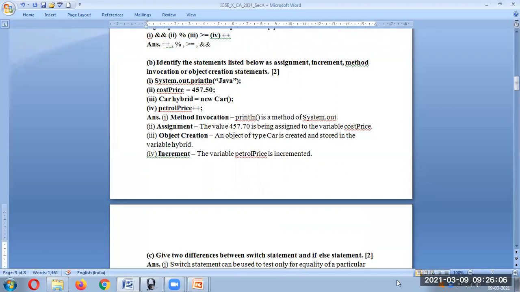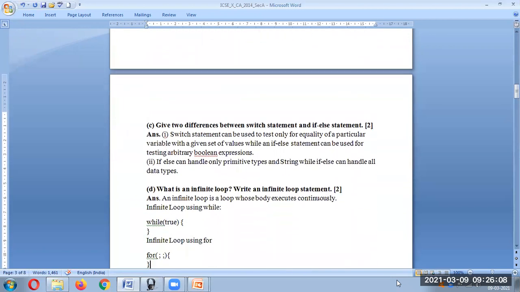Now question number 2C. Give two differences between switch and if else. Simply, one difference you can write is the syntax.